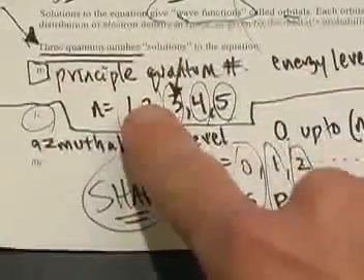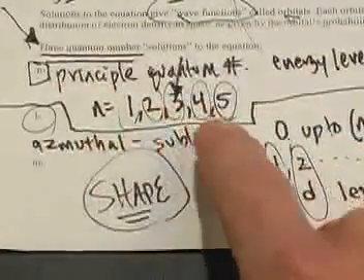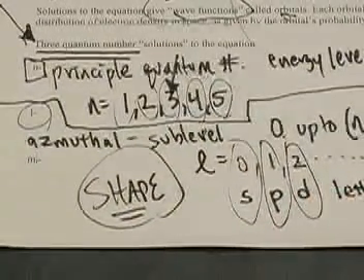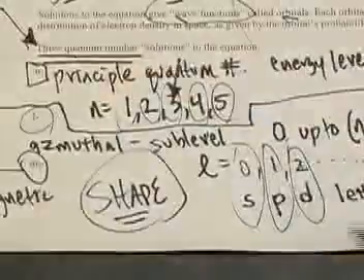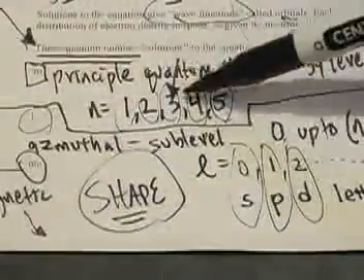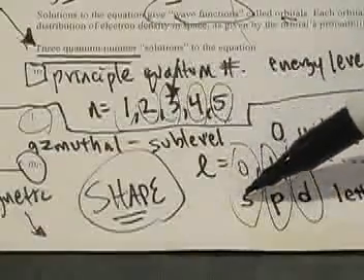Because remember, that's what the quantum numbers are all describing. The first one says it's this far away from the nucleus: 1, 2, 3, 4, 5. The second one says it's in this particular shape, an S shape, a P shape, or a D shape, and we'll look at those shapes on the next page. The third one, called the magnetic quantum number, actually delves a little bit deeper and says, okay, we know the energy level you're in, we know the shape that you're in.